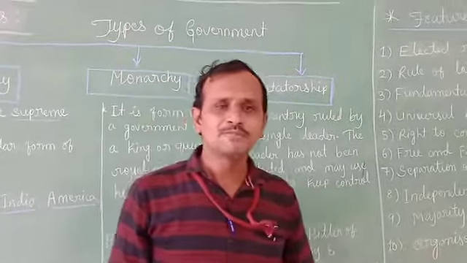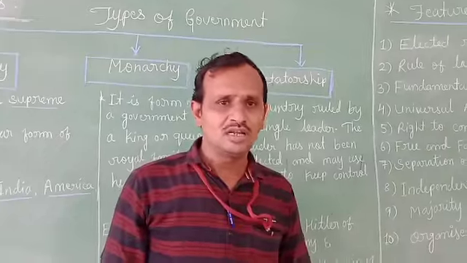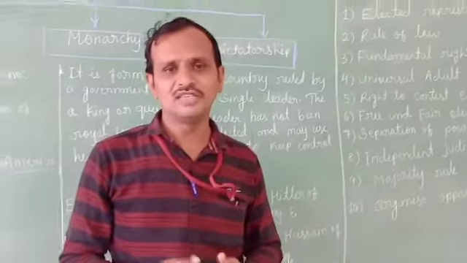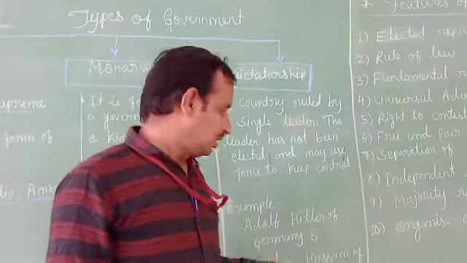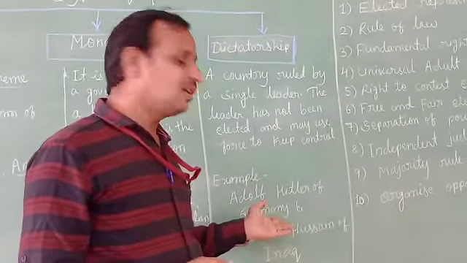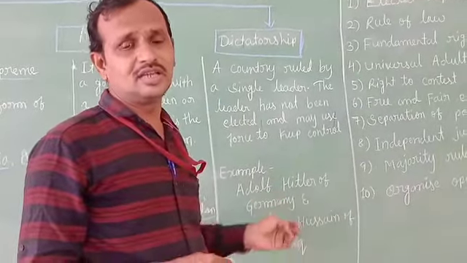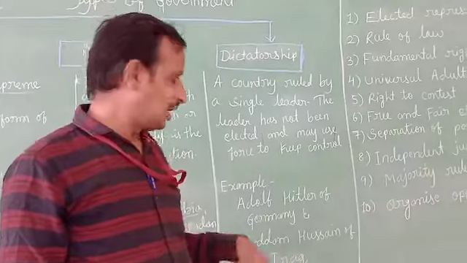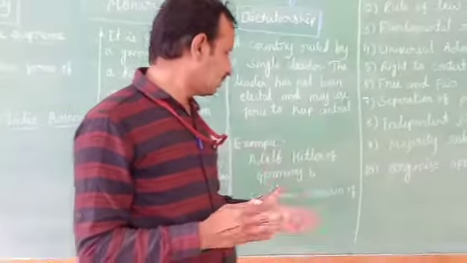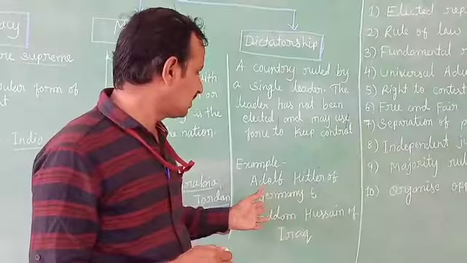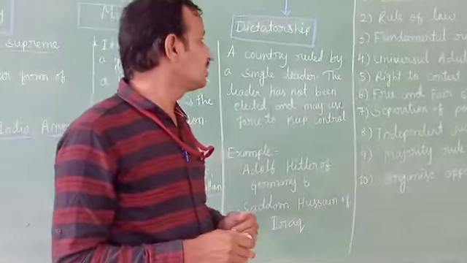For example, Adolf Hitler of Nazi Germany and Saddam Hussein of Iraq were great dictators in history. And not only these, many other persons were also very well-known dictators.